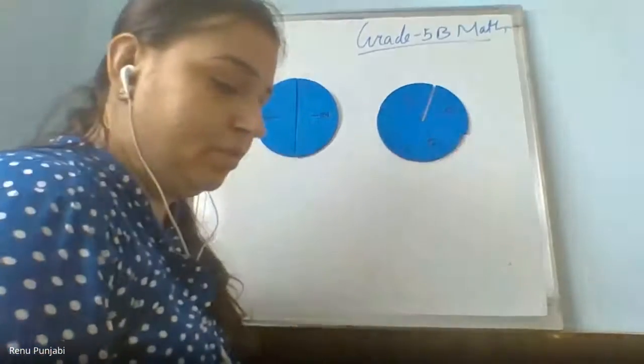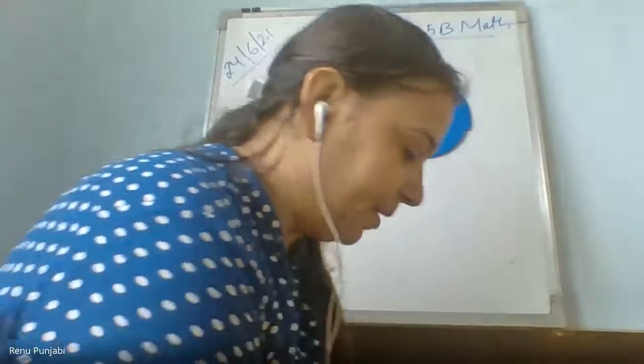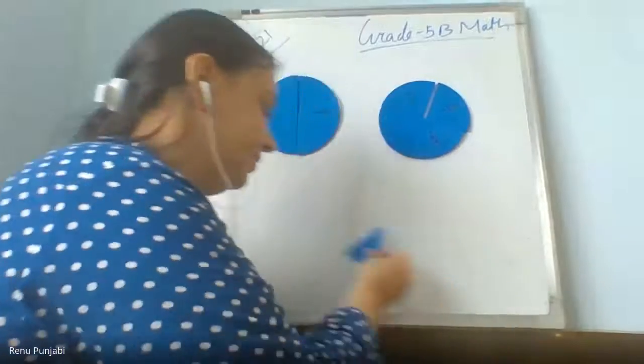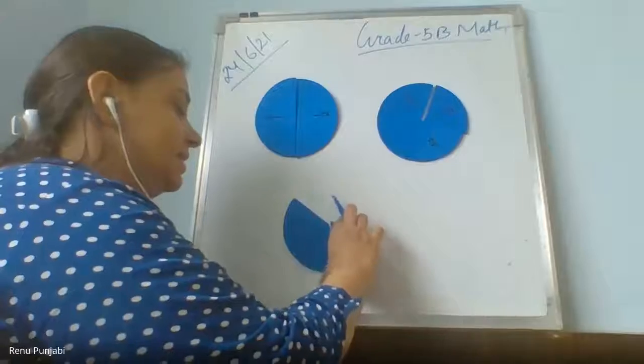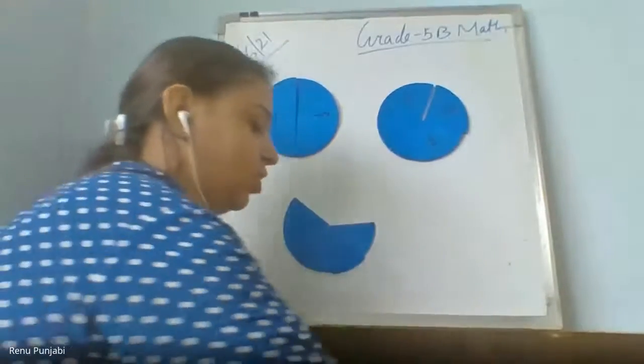And one more pizza I have, I did 8 parts of it. Can you all see? Yes, ma'am. Pizza size is same, but the pieces are getting smaller and smaller. All the sizes are same.